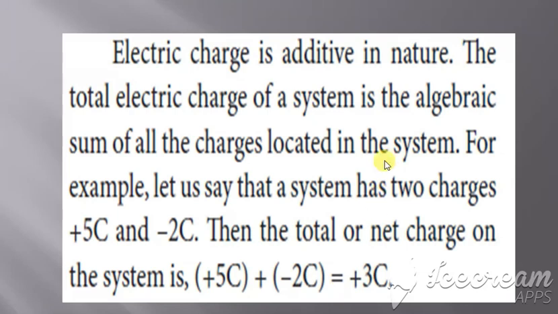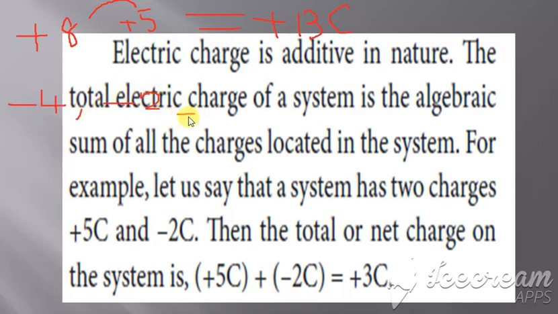Clear with this? Considering one more example, with two charges, plus 8 and plus 5, the total charge is the addition of the two, which gives plus 13 C. Next example, minus 4 and minus 2.